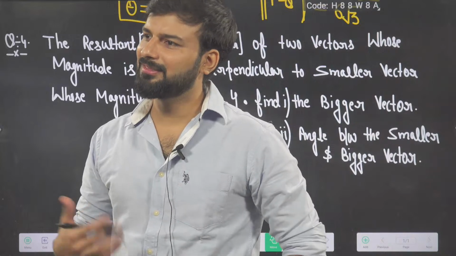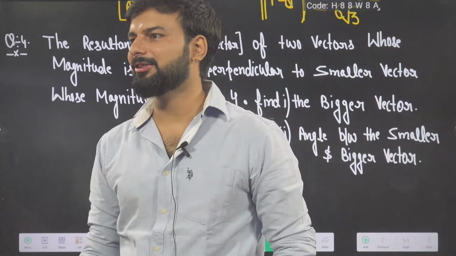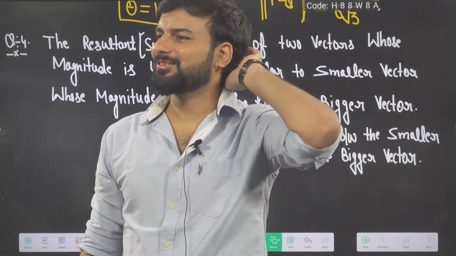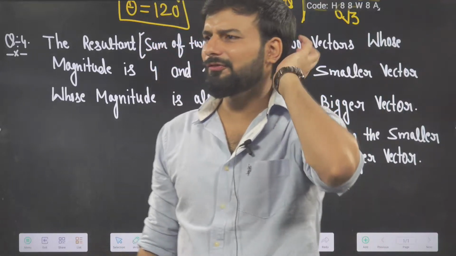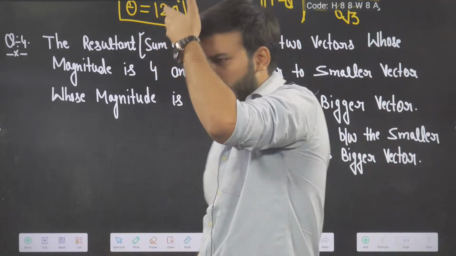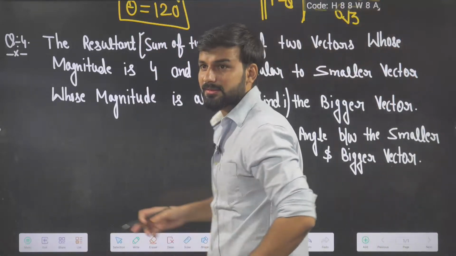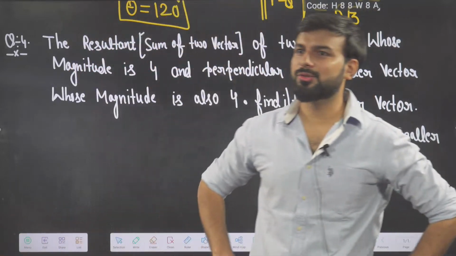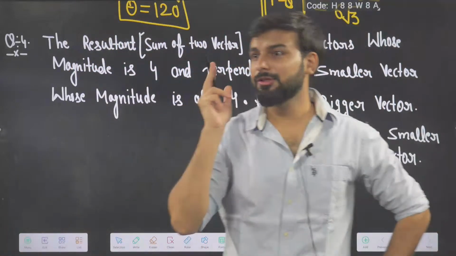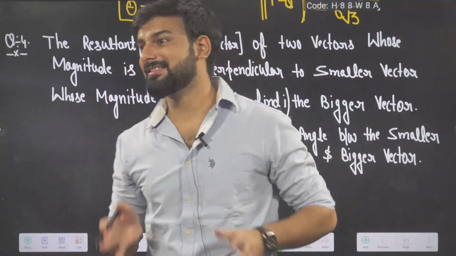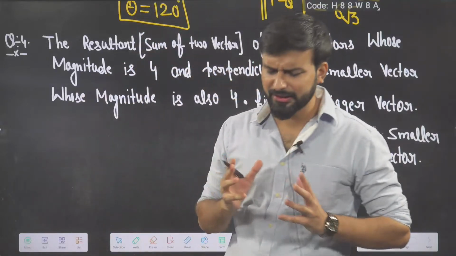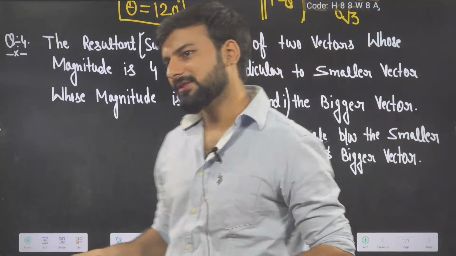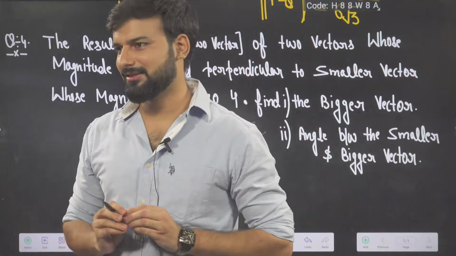Don't worry, yes, some students will not understand. You are trying so hard to get the angle. The magnitude of the bigger vector is 4 root 2. That is the correct answer. But the angle is the magic. Those students who remember the basics of vectors for calculating the angle between vectors will tell the correct answer. It's not your fault. Whenever my students solve this question for the first time, everyone gives the same answer, 45 degrees. That's why I've asked this question.